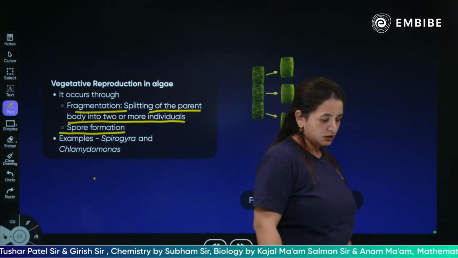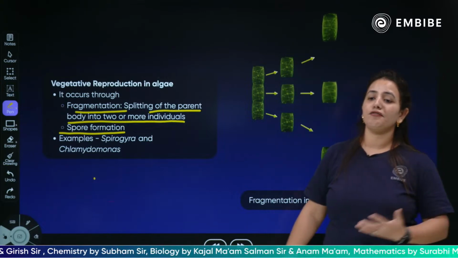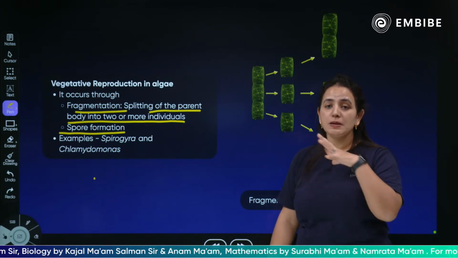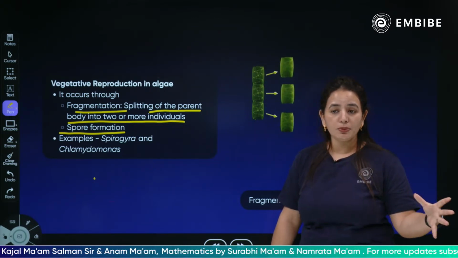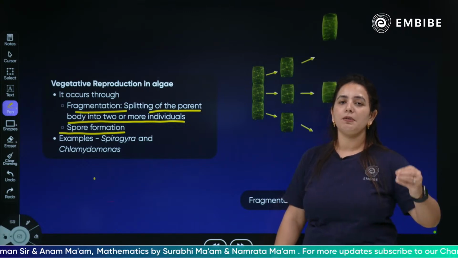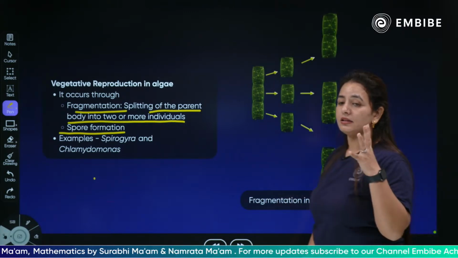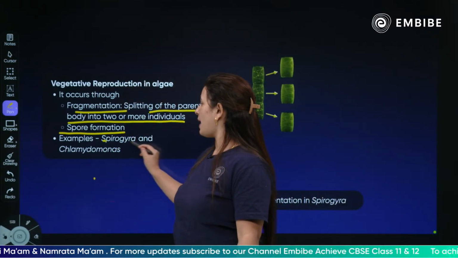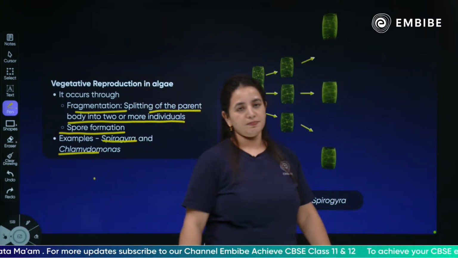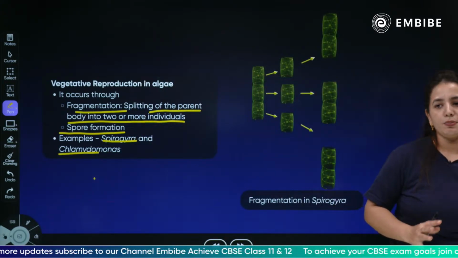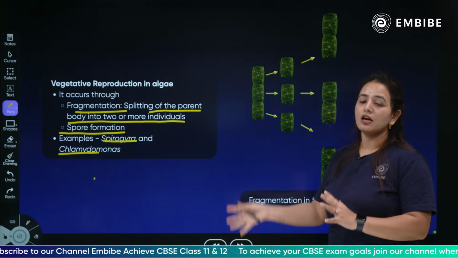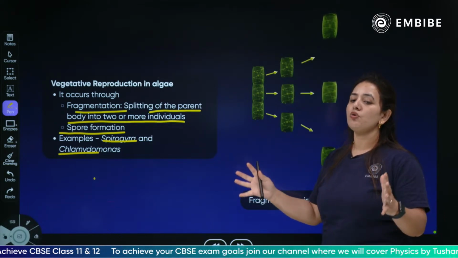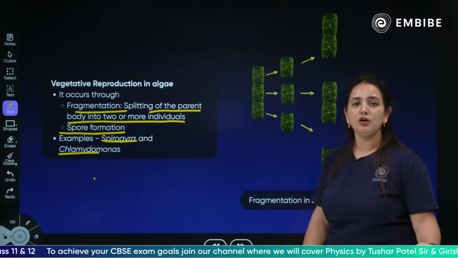Spore formation, you know, the spore will develop into a new plant, and in fragmentation, the parent body breaks into components, and each component will develop into a new individual. The algae which majorly show this kind of vegetative reproduction are Spirogyra and Chlamydomonas. Okay, so this type of vegetative reproduction is shown by algae through the process of fragmentation. Each fragment will develop into a new organism, and also through spore formation.